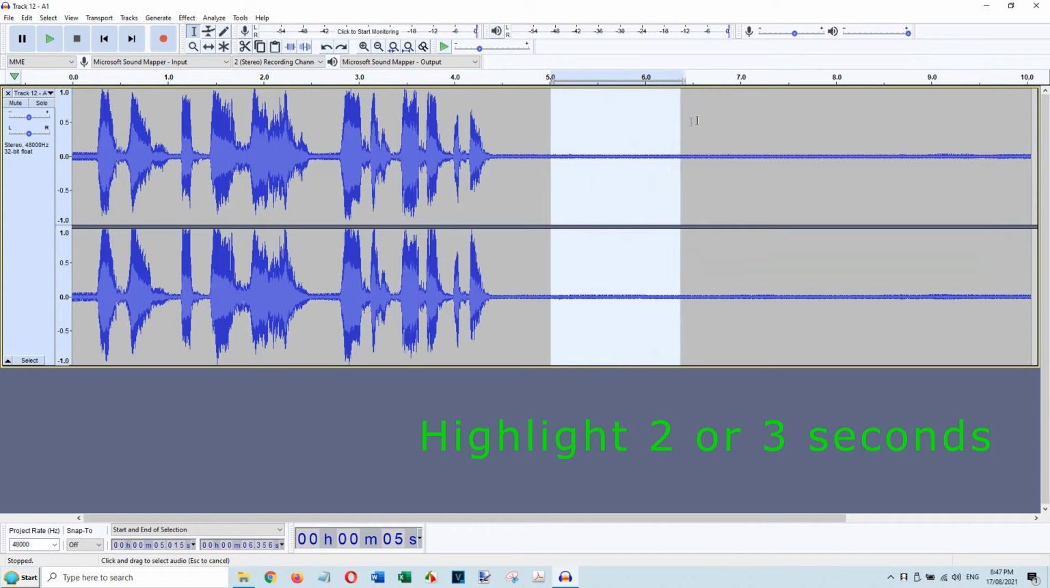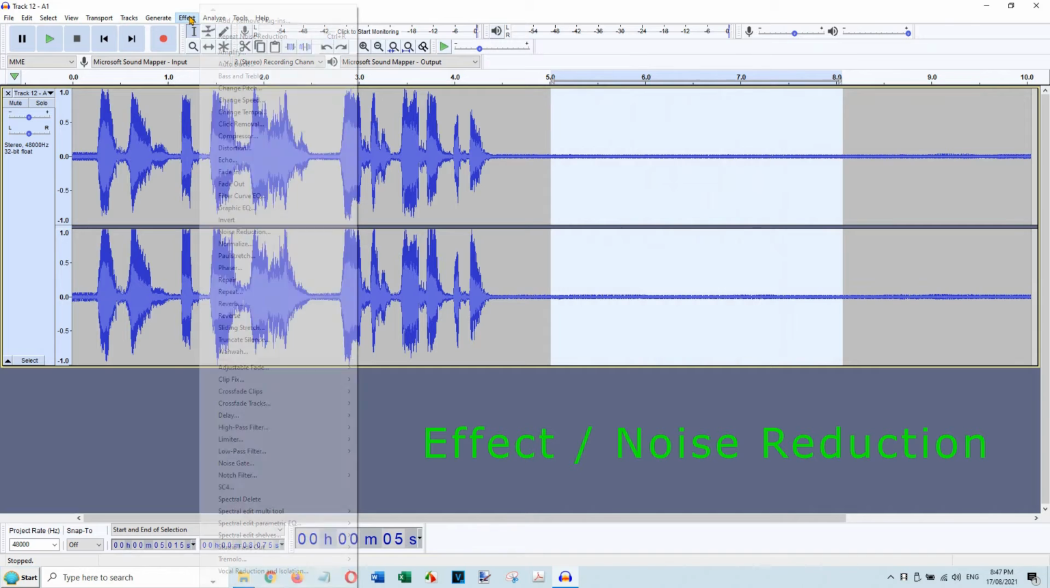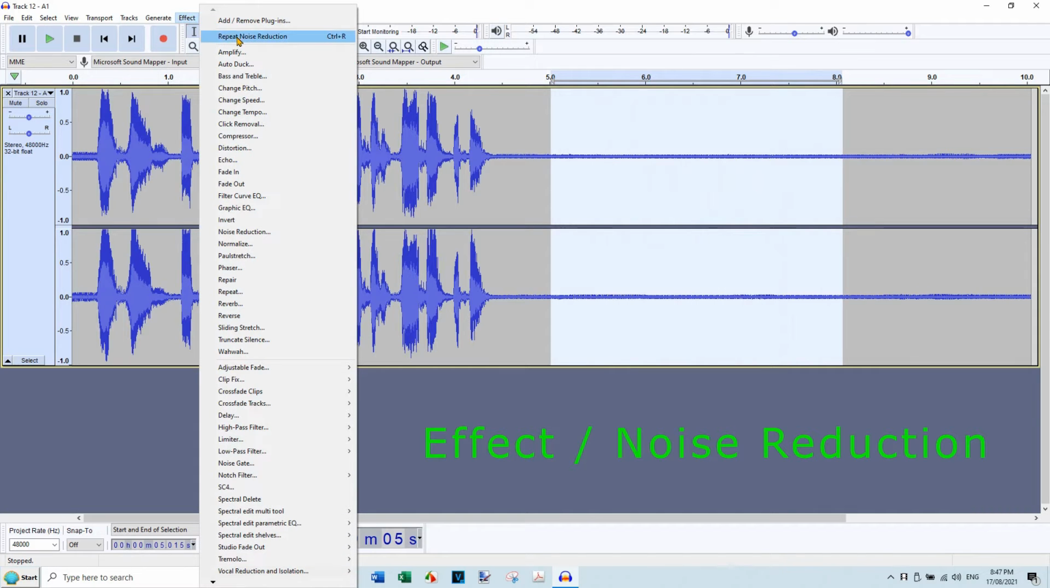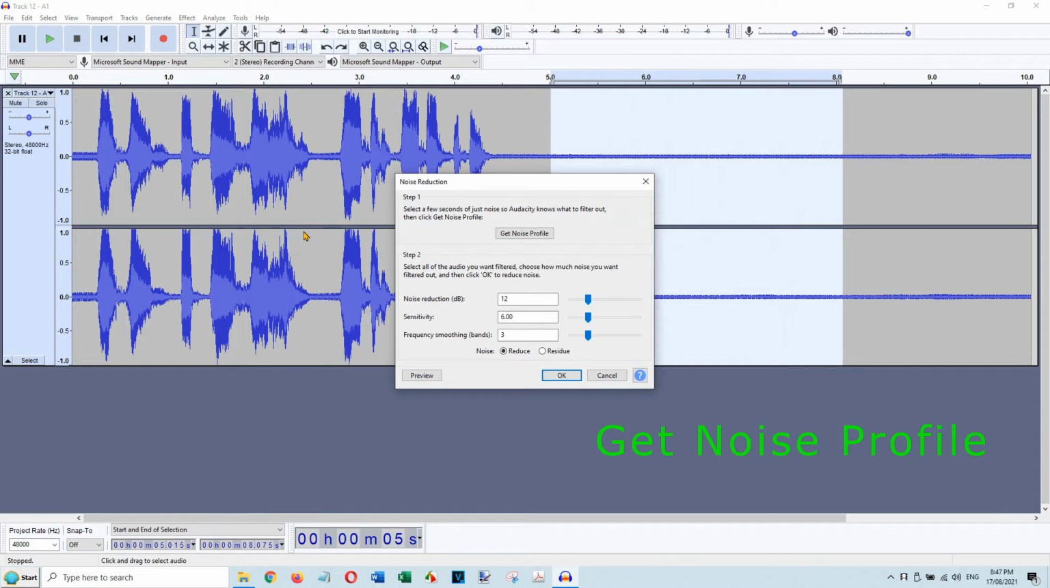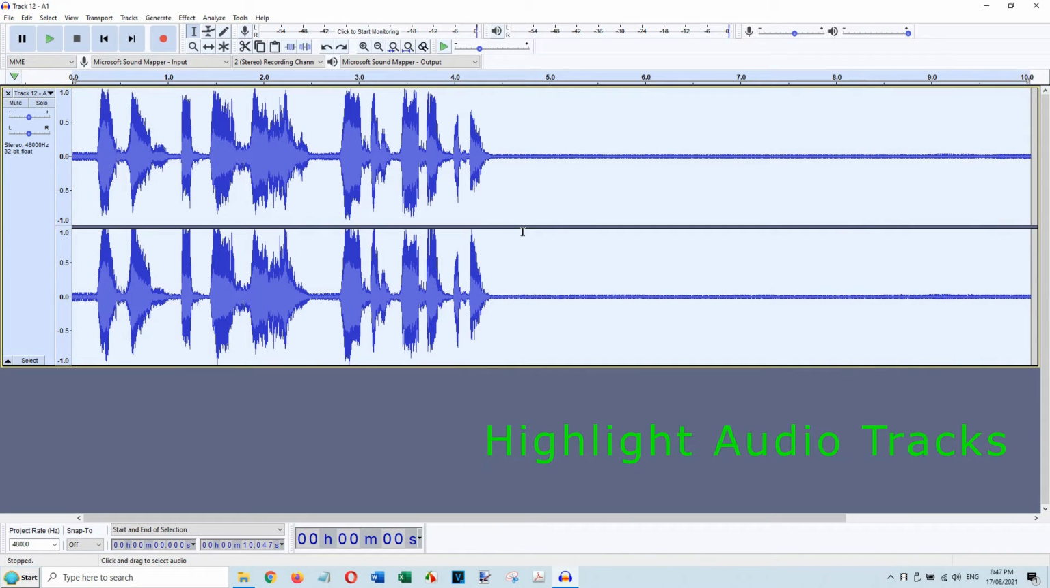Use mouse to select a section of background noise. Under Effect, select Noise Reduction. Select Get Noise Profile. Highlight audio tracks with a double click or Control A.